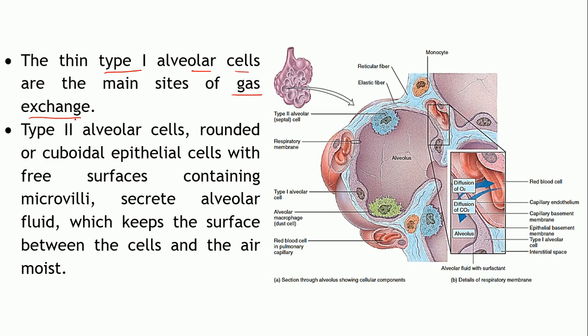Whereas the type 2 alveolar cells, which are either rounded or cuboidal epithelial cells, as you can see over here, contain microvilli. On their surface, microvilli are present. These mainly secrete the alveolar fluid. A small amount of fluid is secreted which lines the inner surface of the alveoli. It will keep the surface between the cells and the air moist. That is the function of this alveolar fluid which is secreted by the type 2 alveolar cells.